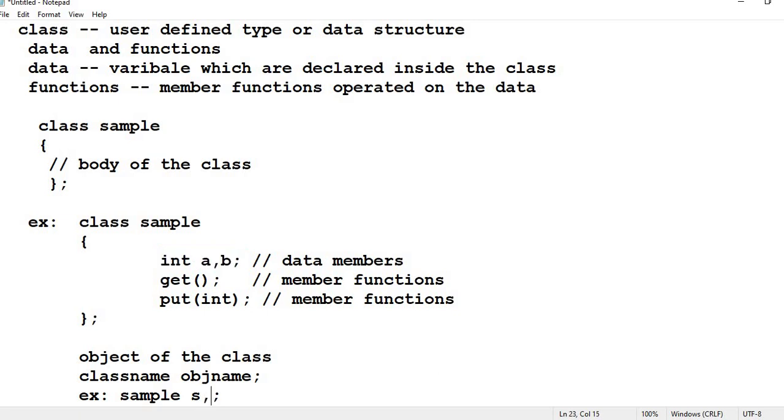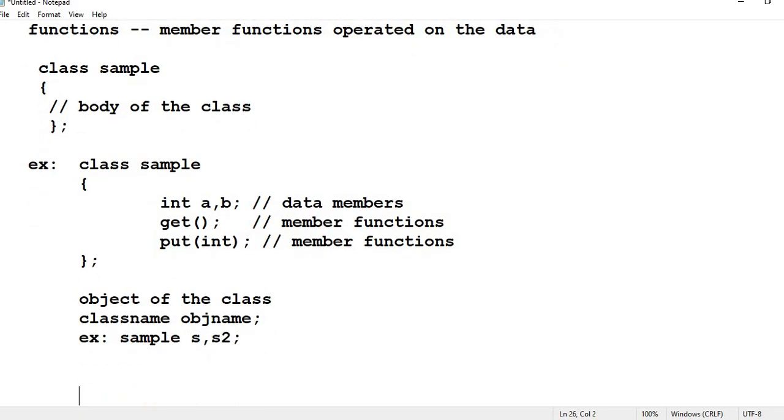If you want, you can create n number of objects separating by a comma. And whenever you're creating an object, make sure that you don't create the same member name, that is variable name. Object name should not be the same. So this is how you can create an object.